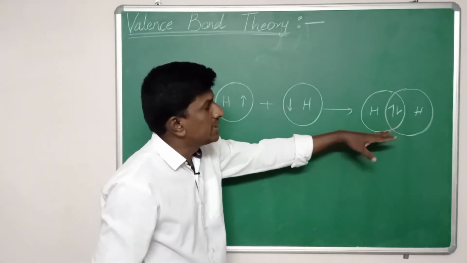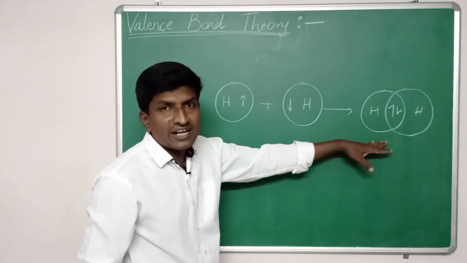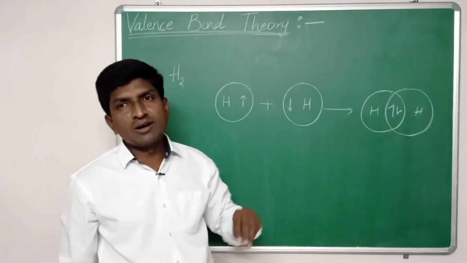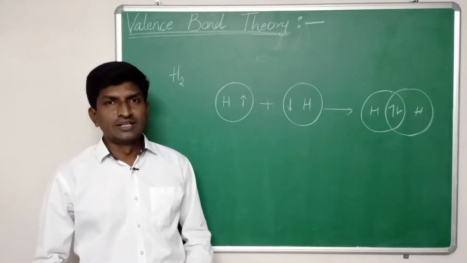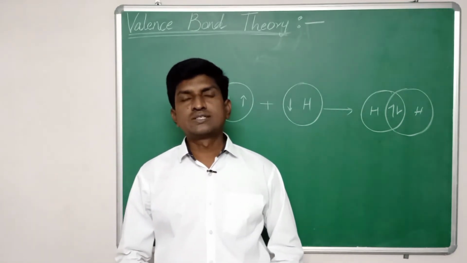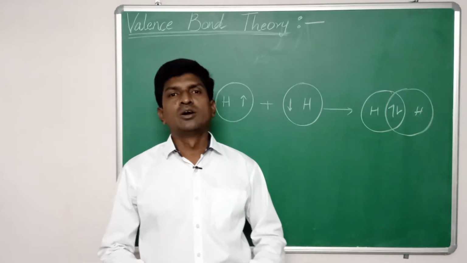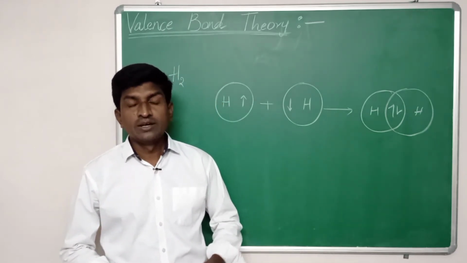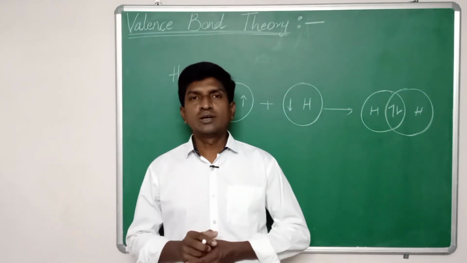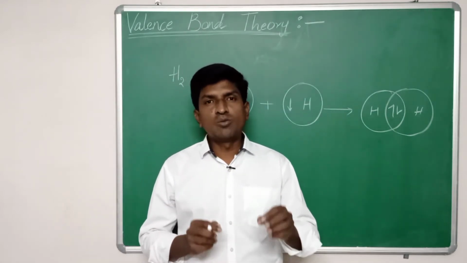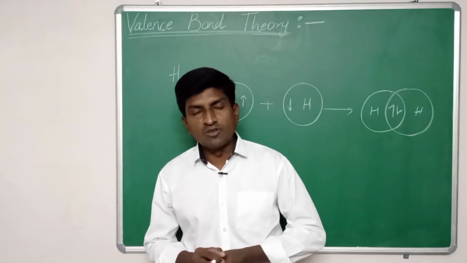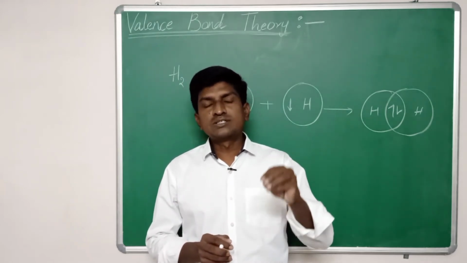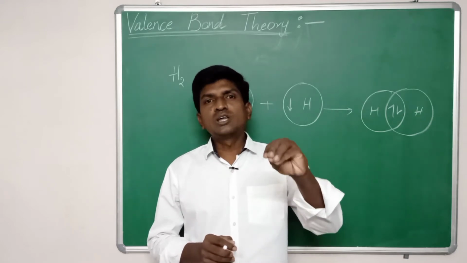Overlapping of orbitals other than s orbitals gives directional character to the covalent bond. The overlapped orbitals are attracted by the nuclei of both the atoms, and each atom in the covalent bond maintains its own orbitals along with the overlapping orbitals which belong to both the atoms.